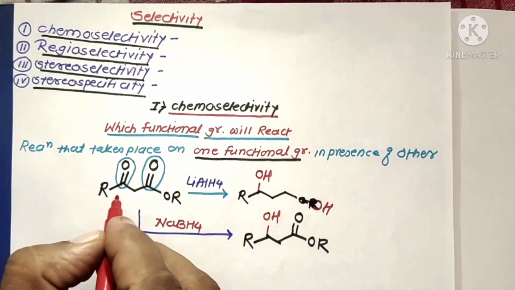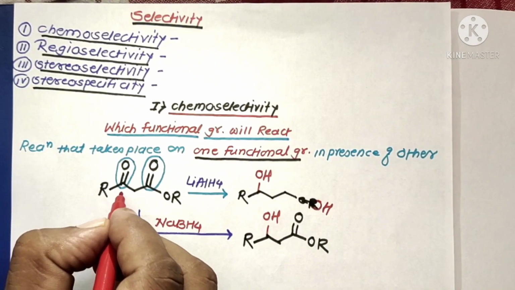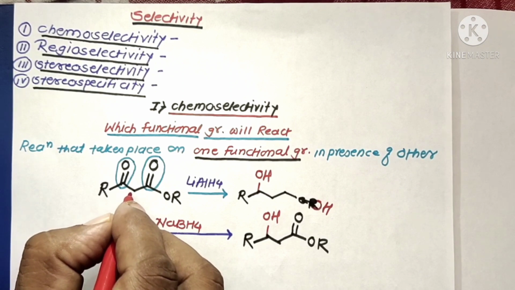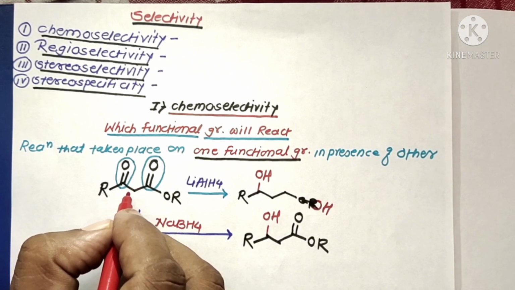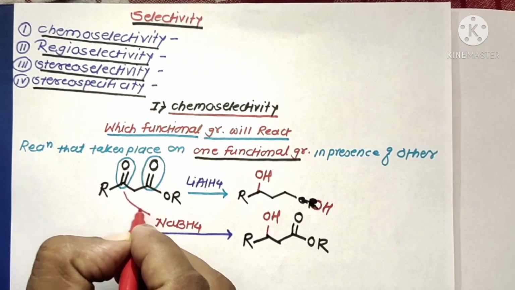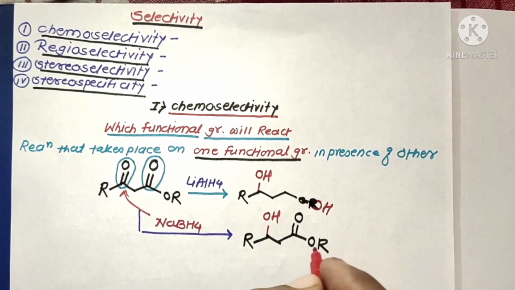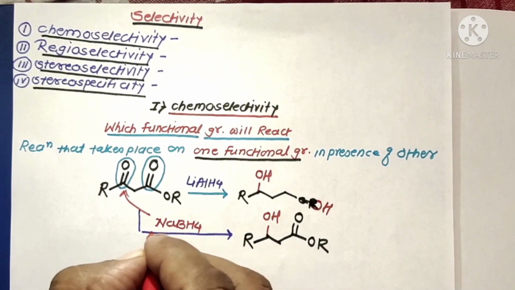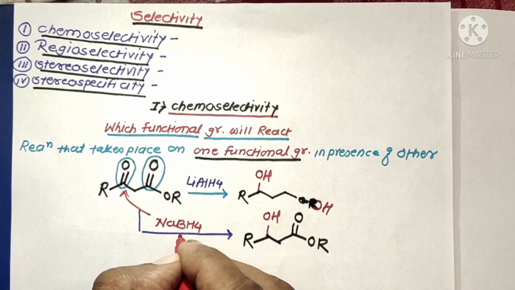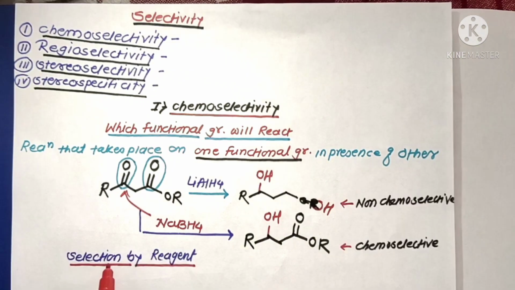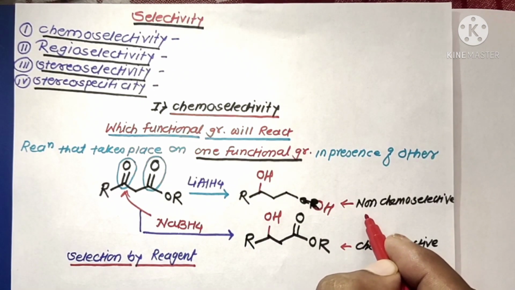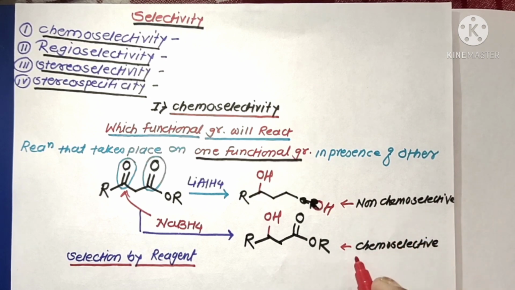Here only one functional group of the substrate molecule, the ketonic carbonyl group, is reduced. Therefore, such a reagent is known as a chemoselective reducing reagent. So these are the non-chemoselective and chemoselective product formations.